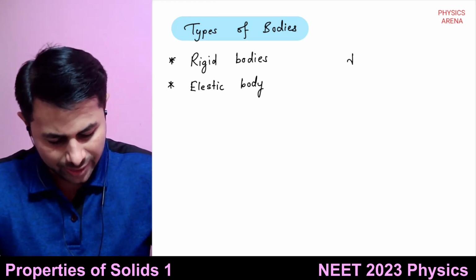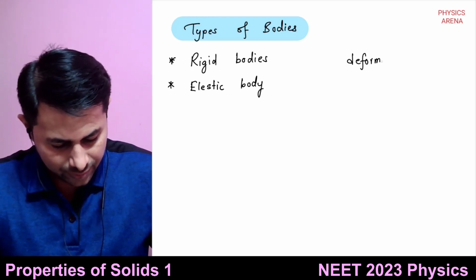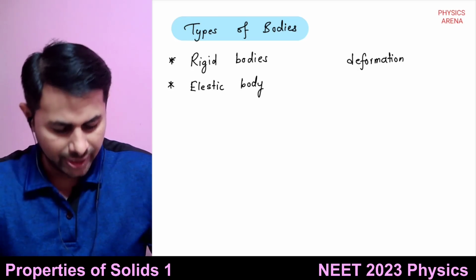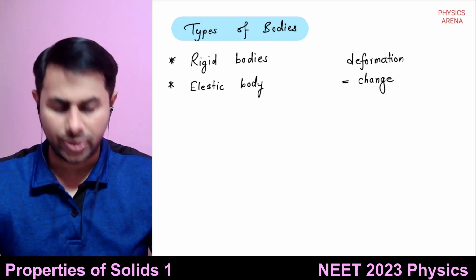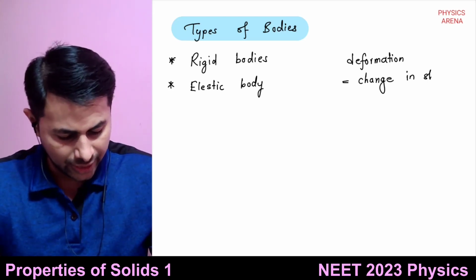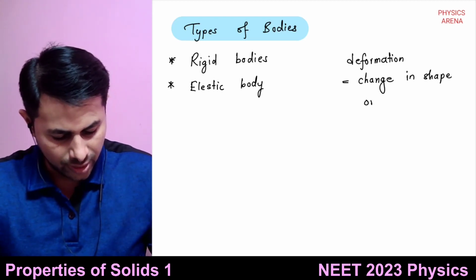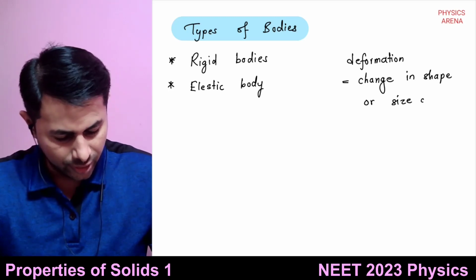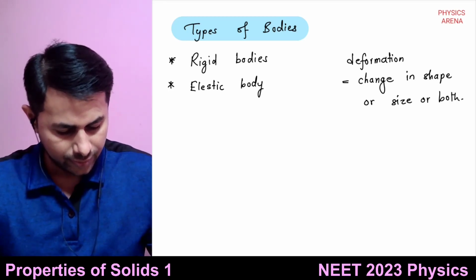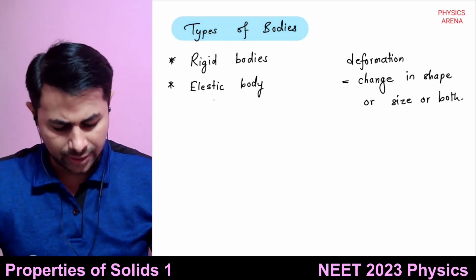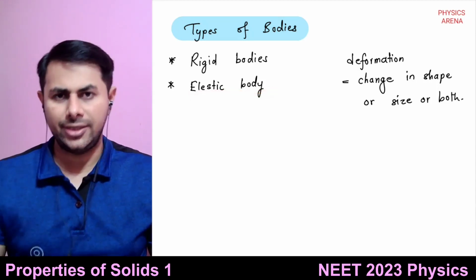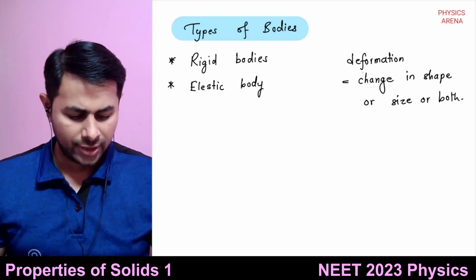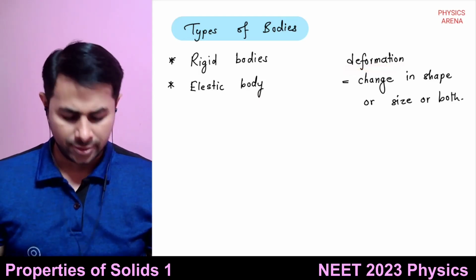Deformation means change in shape or size or both. So when you exert an external force, because it changes the shape or size of the body, it is known as a deforming force.